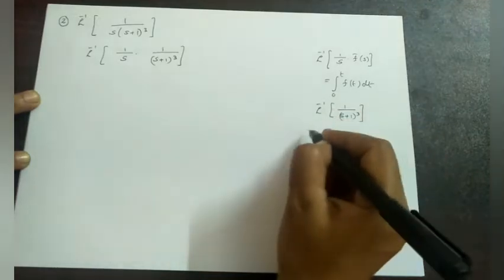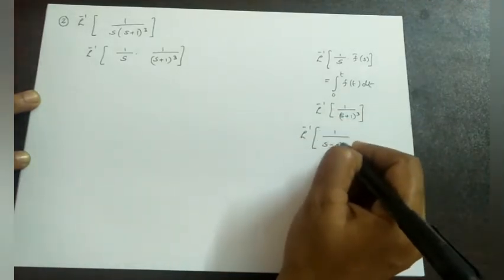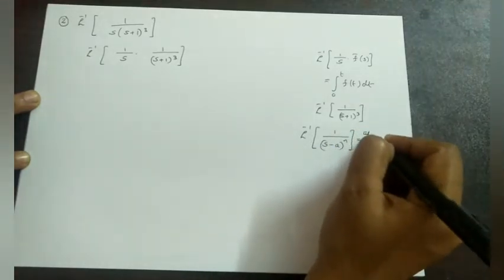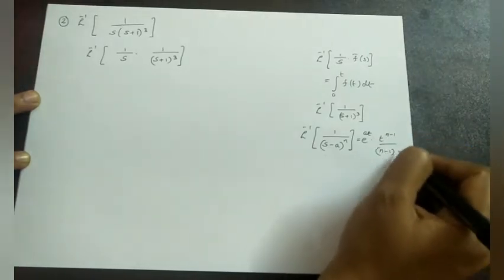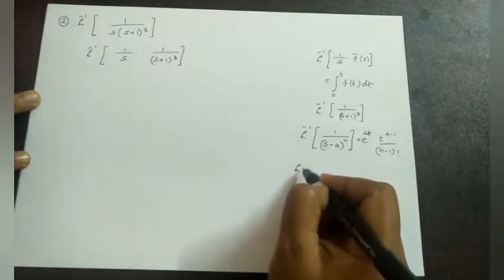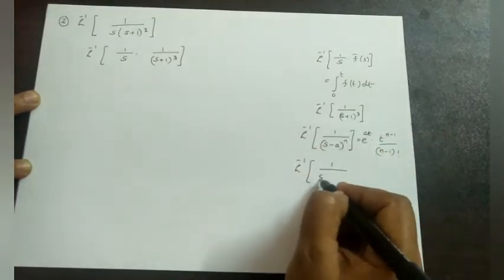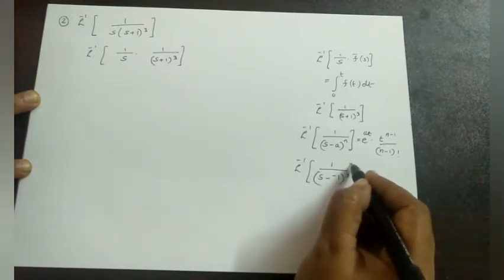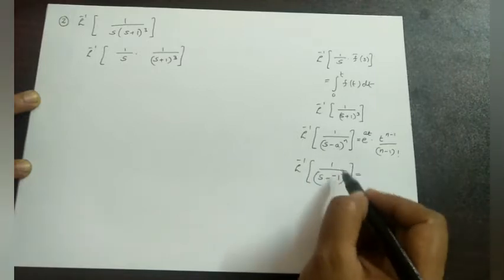Okay. For that, I will take the formula L inverse of 1 by s minus a the whole raised to n, that is equal to e raised to at into t raised to n minus 1 by n minus 1 factorial. We have already proved this formula. Now by using this formula we will find out L inverse of 1 by s plus 1 the whole cube. Therefore in the place of a we have minus 1, isn't it?